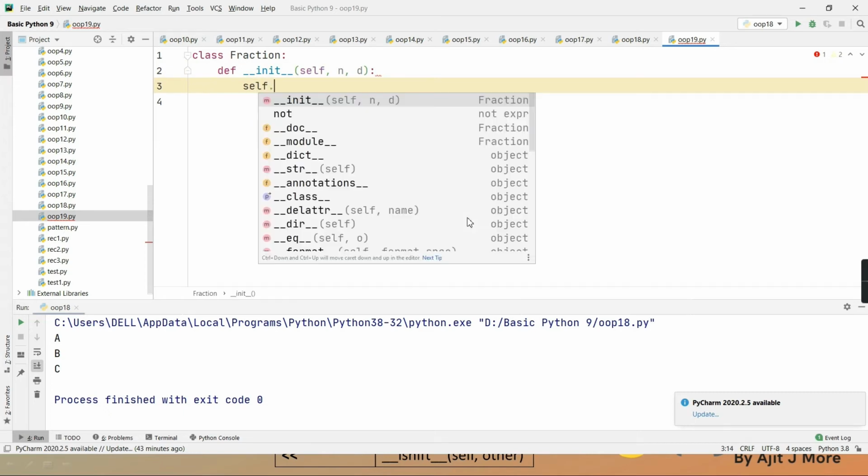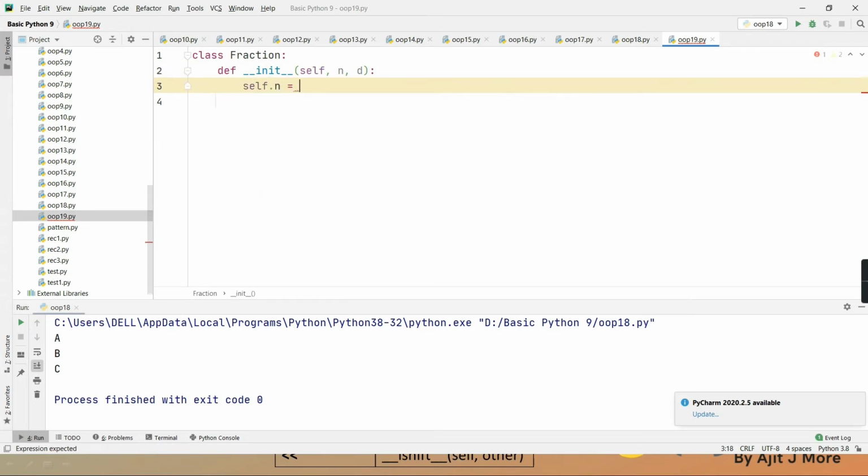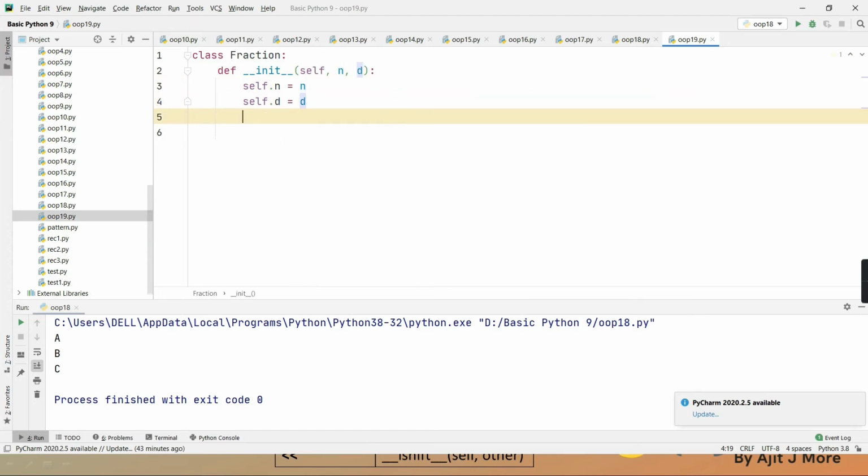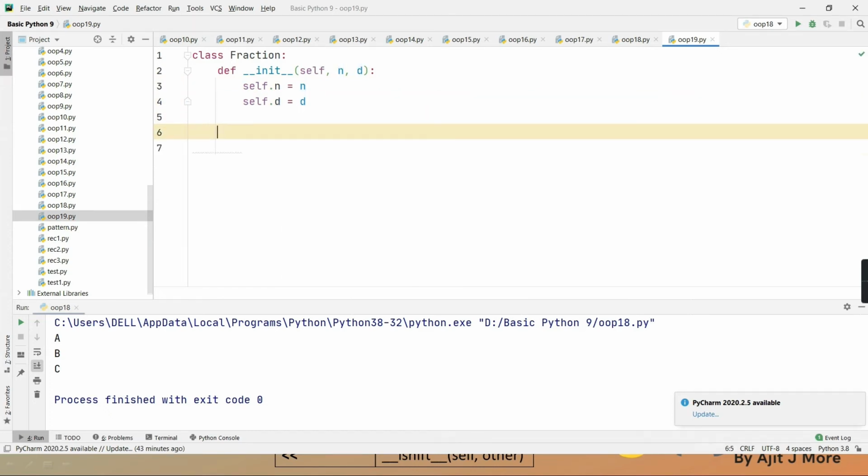Then I'm writing self.numerator is numerator and self.denominator is denominator. I hope you're understanding this. Whenever you create a fraction object and the constructor is called, in that fraction object two properties will be added: a numerator property and a denominator property.